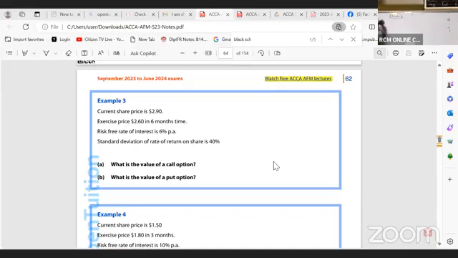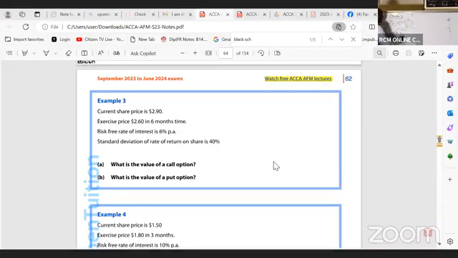So we know that D1 equals Ln(P over E) plus (risk-free plus the standard deviation squared over 2) multiplied by T, all over standard deviation root T. They have given us the spot rate. So we take the natural logarithm, and we have our P. What is our P, ladies and gentlemen? It is 2.9, divided by our E, the exercise price, which is 2.6.